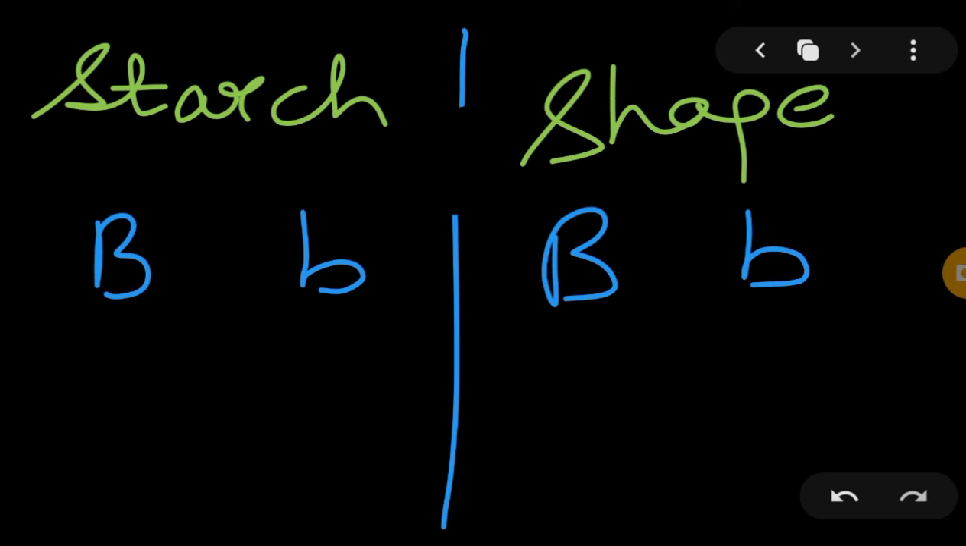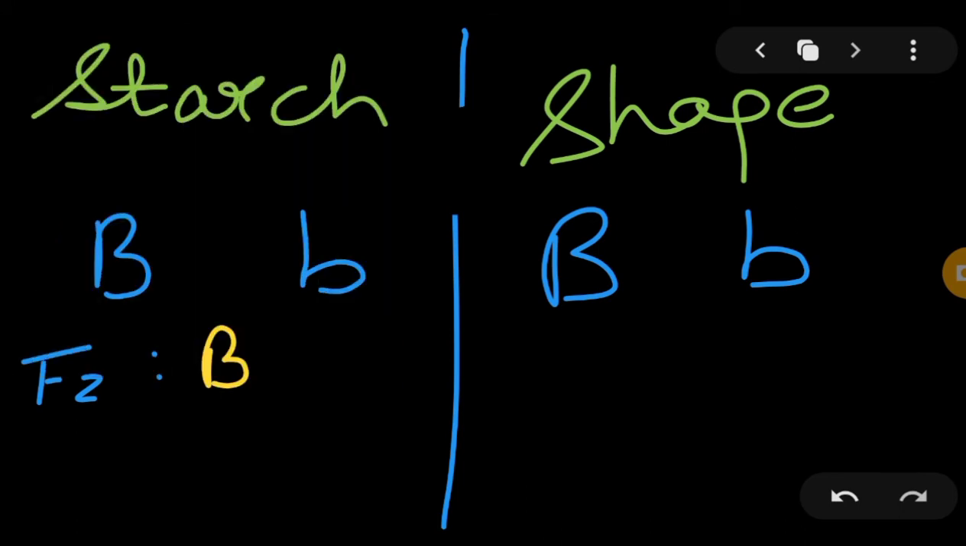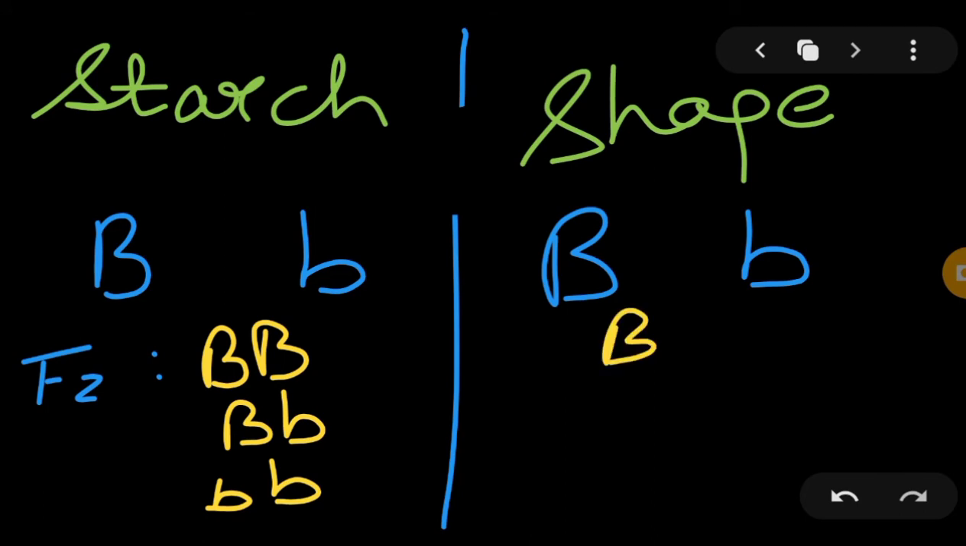Now you know the offspring of the F2 generation will be as follows: capital B capital B, capital B small b, and small b small b. The same will be here: capital B capital B, capital B small b, and small b small b. Now what they are trying to say is these same alleles are carrying out more than one function, meaning one gene is carrying out more than one function. The same alleles are controlling the starch production. The same alleles are controlling the shape of the pea seeds.